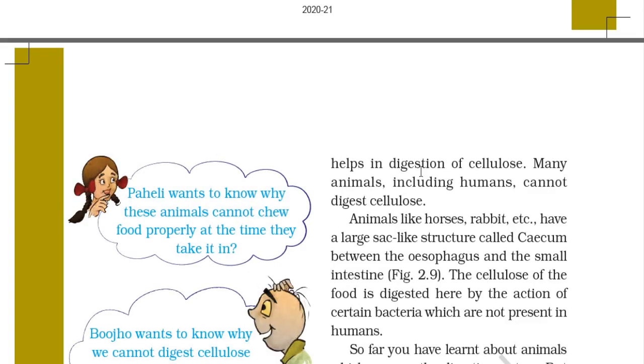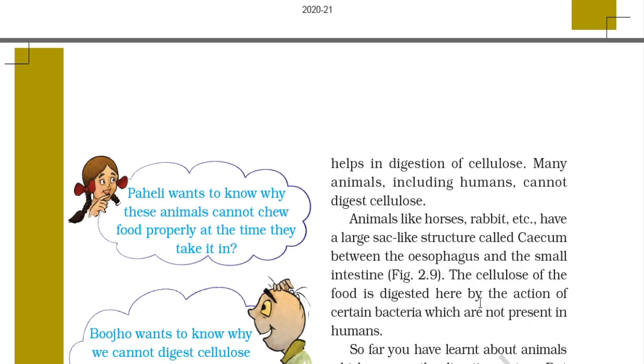Helps in digestion of cellulose. Many animals including humans cannot digest cellulose. Animals like horses, rabbits, etc. have a large sac-like structure called caecum between the esophagus and the small intestine. The cellulose of the food is digested here.